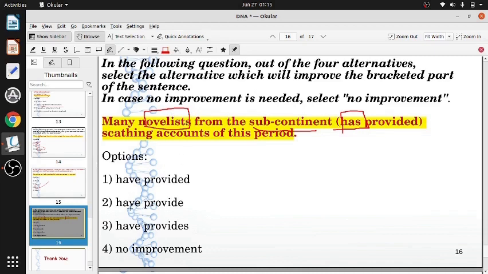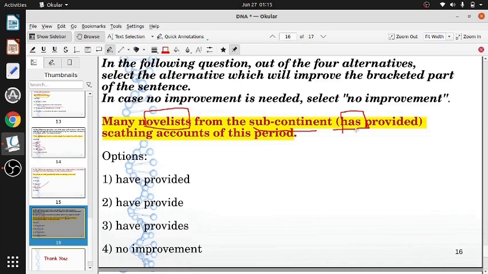Novelists in plural, so it should be they have provided. So have. Now again after has, it has to be a past participle. Has gone. Has done. Has eaten. Has provided. Has finished. The same thing after have. They have finished their lunch. They have won the match.